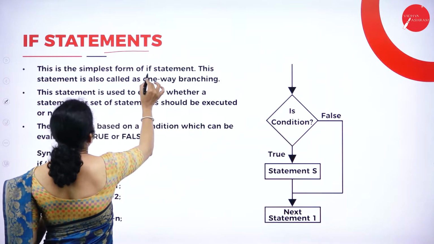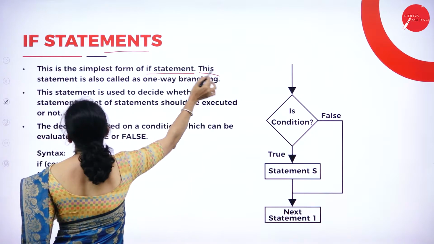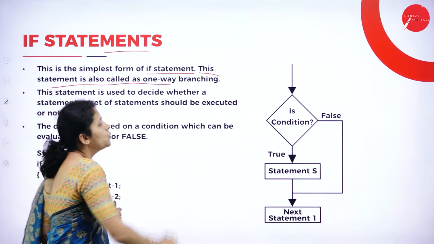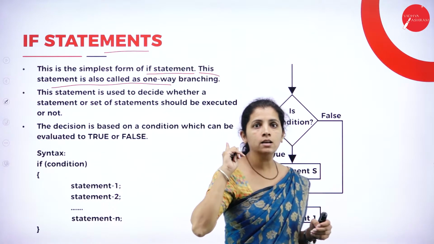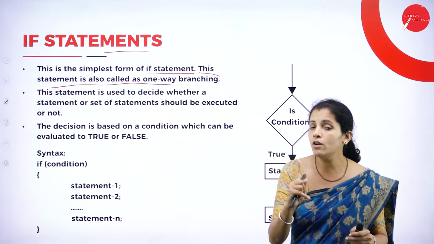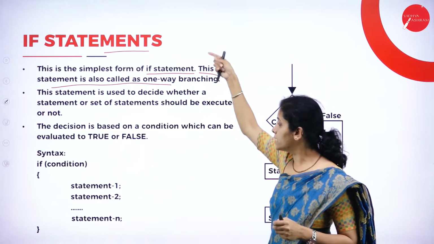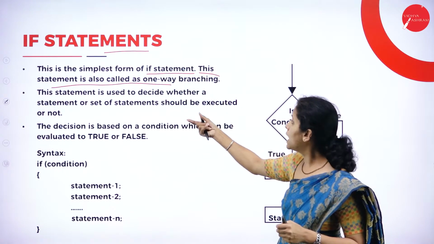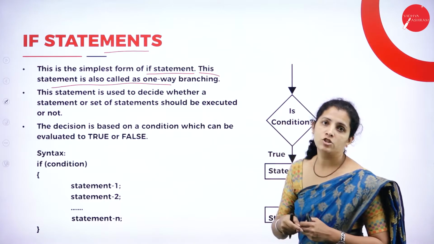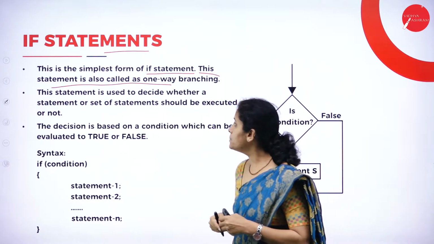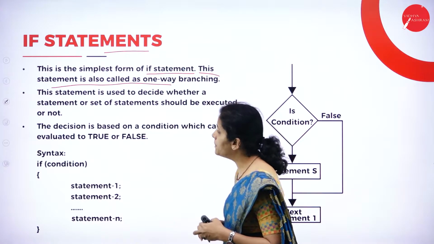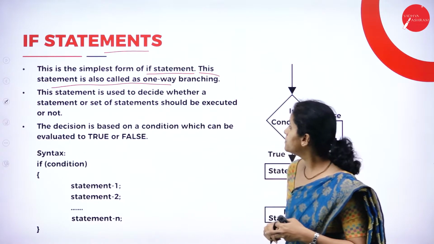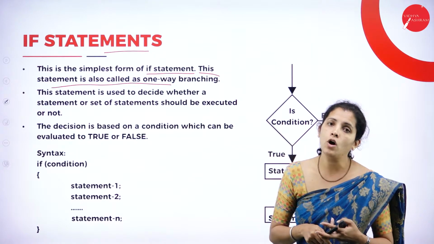The if statement is called one-way branching. I can take only one decision, and that kind of branching or decision is known as one-way branching. This statement is used to decide whether a statement or set of statements should be executed or not.